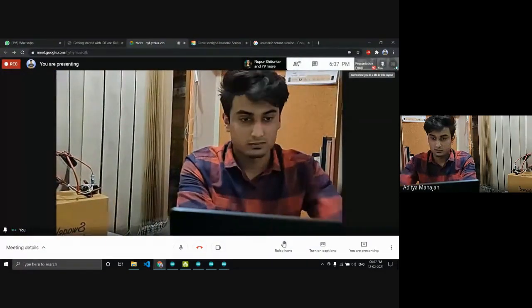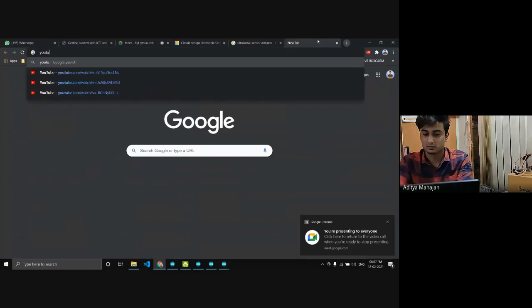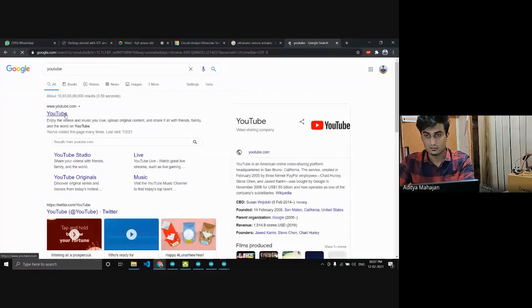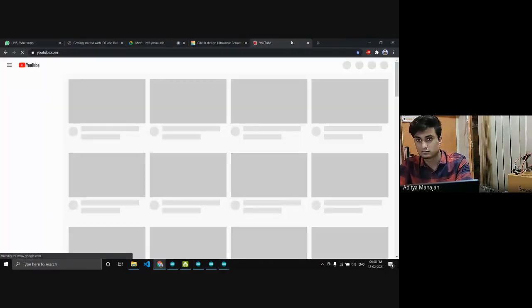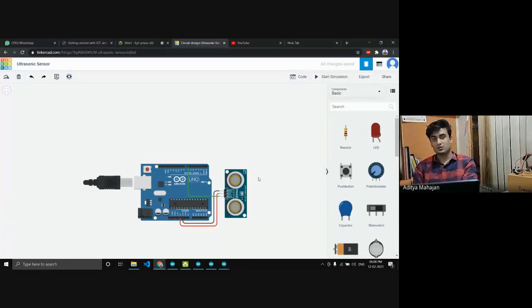So that was the ultrasonic sensor, and I just want to show you something. Okay, so guys, till now we have learned how to blink an LED, how to blink an external LED, how to move a servo motor to a certain angle, and how we can use that same concept to drive this thing, which is a robotic arm.